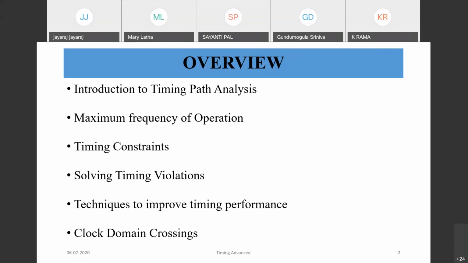We need to constrain our design in such a way that it should work for those timing parameters. Then only we can put that chip, or our circuit, into a system and finally integrate it and meet the performance requirement as a system. So timing constraints are important when we finally design the system.